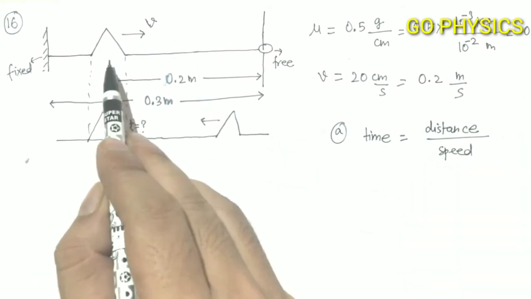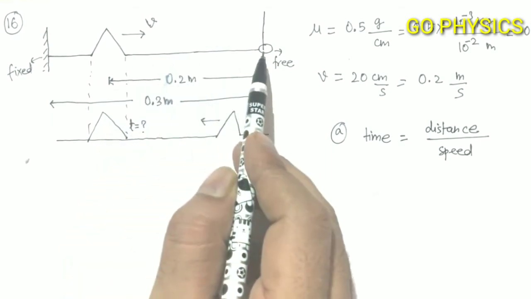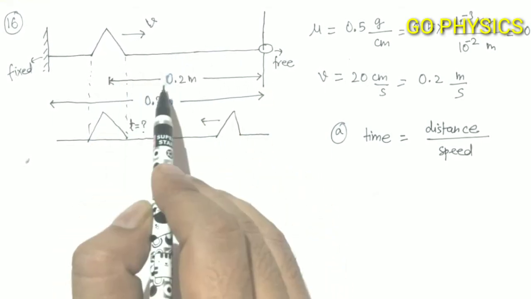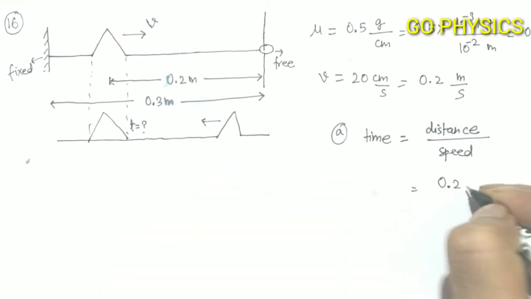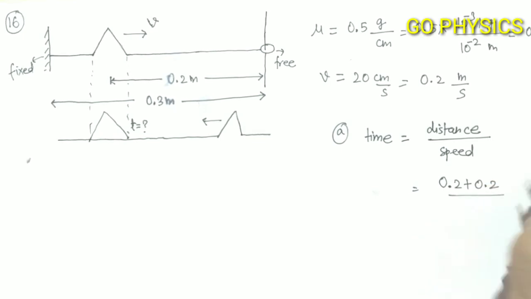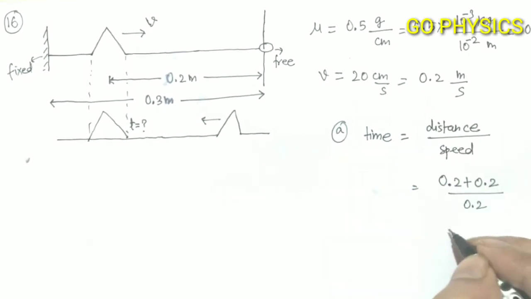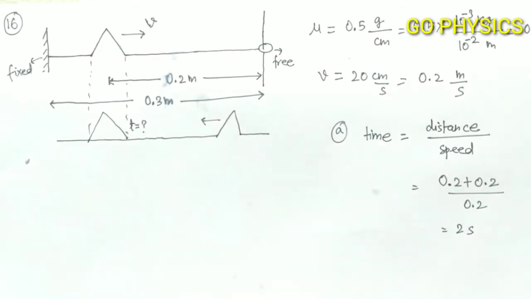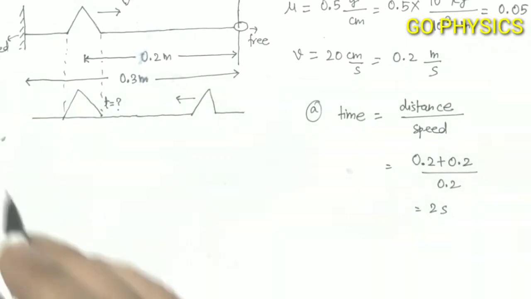So how much distance will this wave pulse cover? One going rightward, other going leftward. So it will be 0.2 plus 0.2. So the total distance it will cover will be 0.2 plus 0.2. And what is the speed of the wave pulse? It is 0.2. So after solving, it will come out 2 seconds. This is the answer of part A of the question. Now in part B, the shape of the string changes periodically with time. Find this time period.